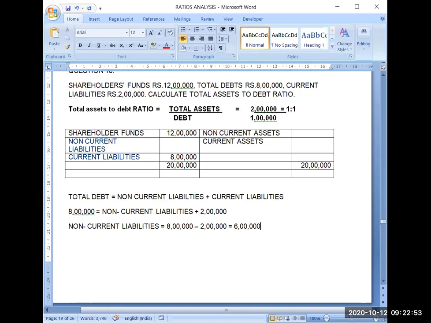Now I got the amount of debt. Next, I have to calculate the amount of total assets, that I will write here in formula also. Total assets is equal to, I can make the formula with the help of this balance sheet.